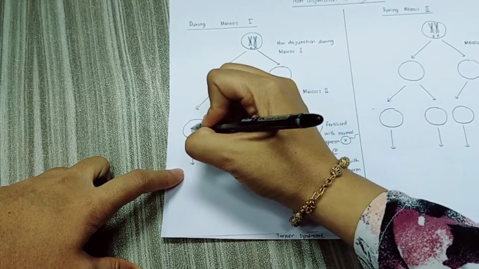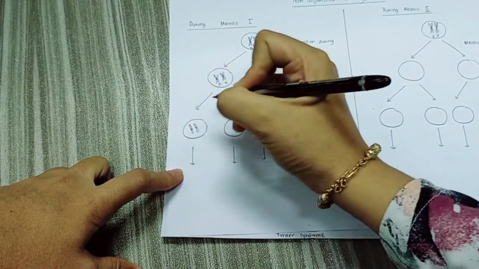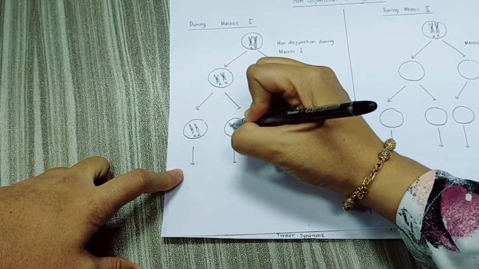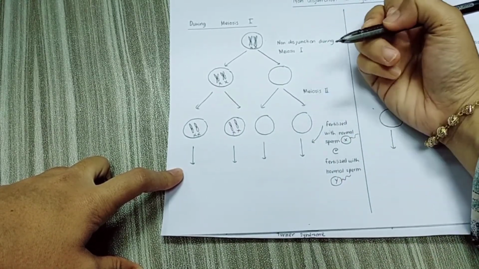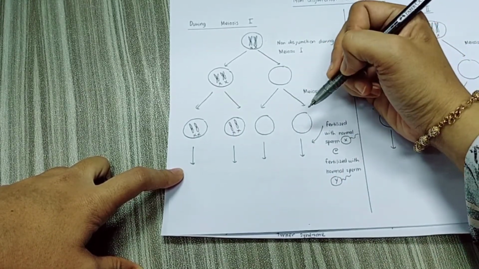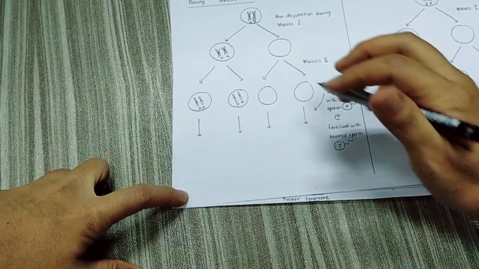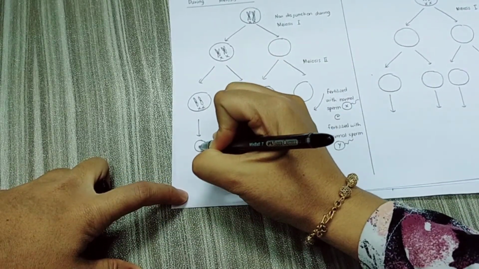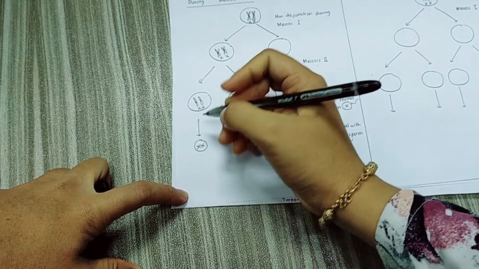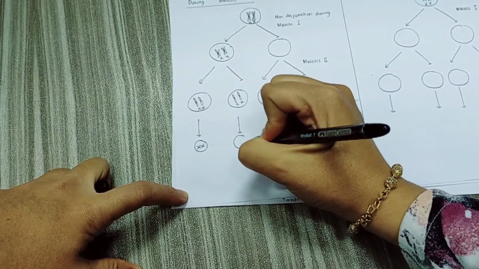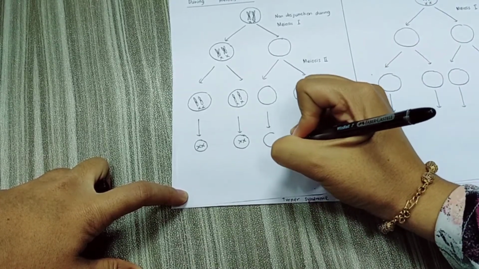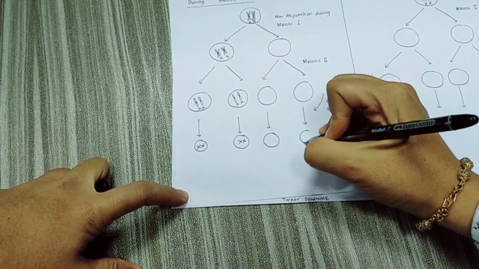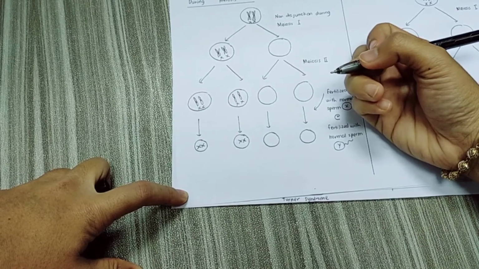So here in one cell it will have 2 X chromosomes, the other one also will have 2 X chromosomes, but for the third cell there is no sex chromosome. Okay, so the ovum will be produced. This is the abnormal ovum with 2 X chromosomes, as well as this one, also an abnormal ovum with 2 X chromosomes. This is the ovum with no sex chromosome. This is also the ovum with no sex chromosome.